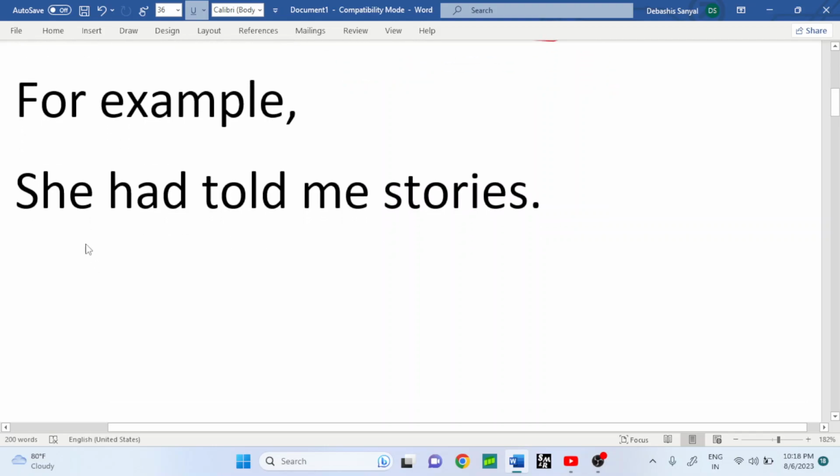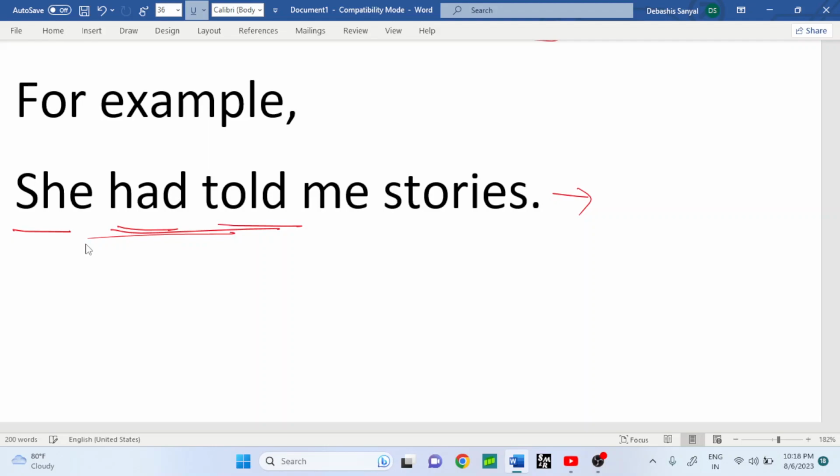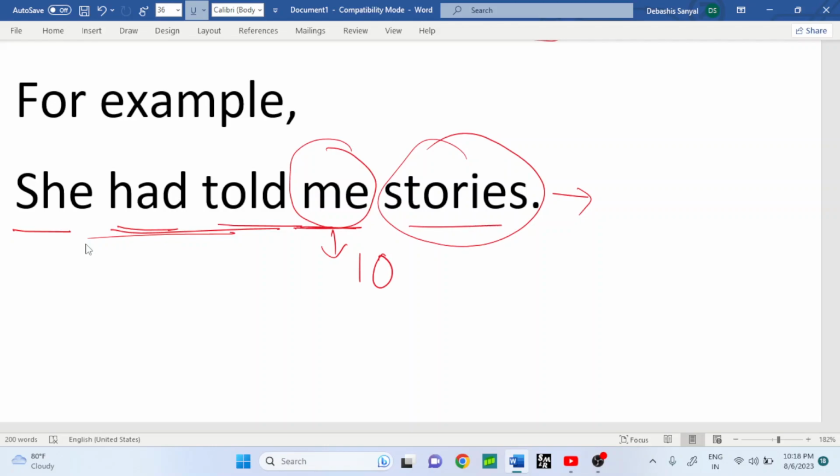The very first one: she had told me stories. She is the subject here. Had told tells us that the sentence is given in past perfect tense. Me is one object and stories is another object. Me is the indirect object, IO, and stories is the direct object.